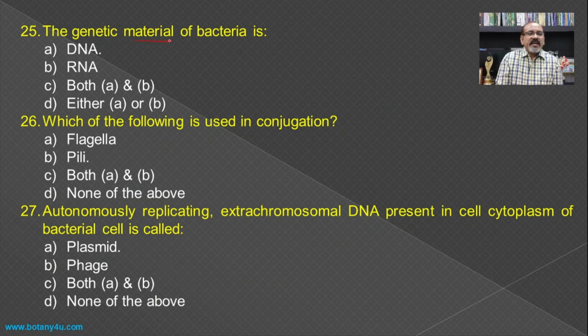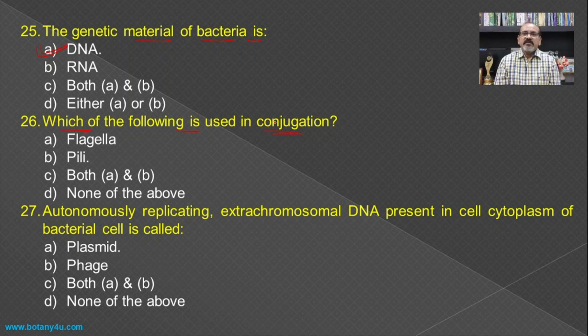The genetic material of bacteria is, in bacteria the genetic material which is present is the double stranded circular DNA molecule, which is the characteristic feature of the prokaryote, that is the circular DNA. Then which of the following is used in conjugation?